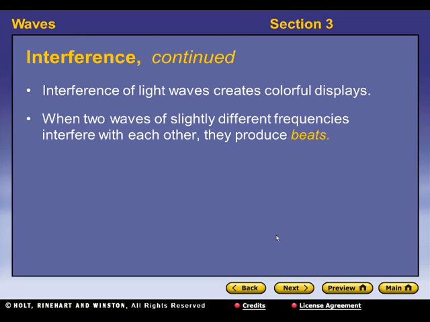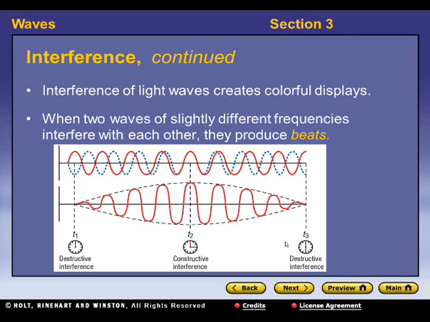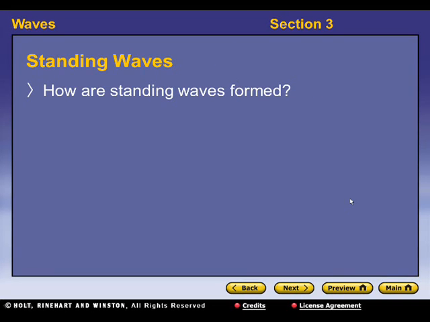So the interference of light waves creates some colorful displays. When two light waves, or two waves of slightly different frequency, interfere with each other, they produce something called beats. So here you have destructive interference occur, constructive interference, and destructive interference. So they're out of phase a little bit. So what happens if you have large amplitudes here, you have very low amplitudes here. So this one thing here is called a beat, where this energy goes from small to large back to small again. It's something called a beat.